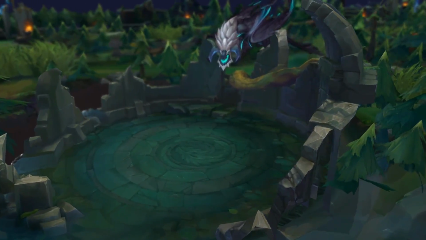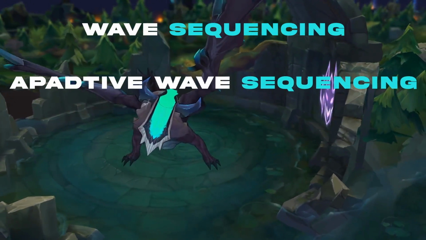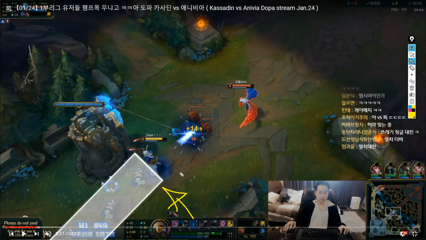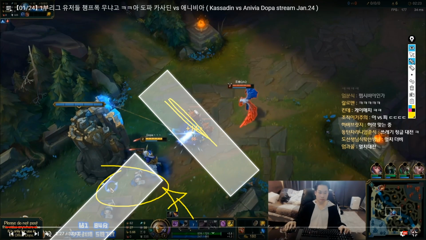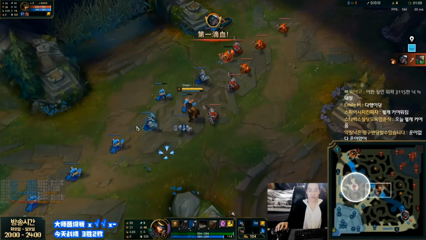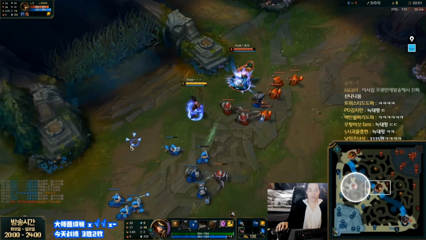Yeah, so today we're going to be doing a video on wave sequencing and adaptive wave sequencing. We're going to go ahead and cover three examples. The first example is going to be non-responsive wave sequencing against Kassadin, and we're going to talk about what we can do in order to get proper lane states versus certain champions in order to give us advantages inside of